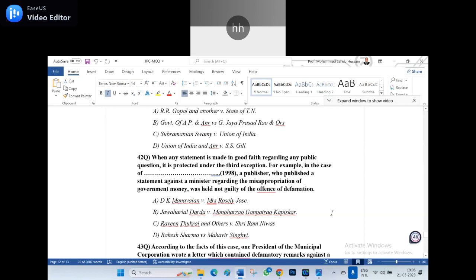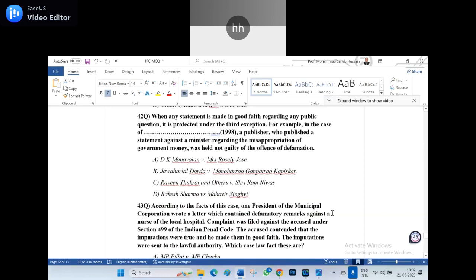Among the ABCD, which is the right answer? C, sir. Maybe. Ravin Tukral and other versus Sri Ram Nivas. Wrong. The right case law is Jawaharlal Darda versus Manohar Rao Ganpatrao Kapiskar. It is decided in that case law.